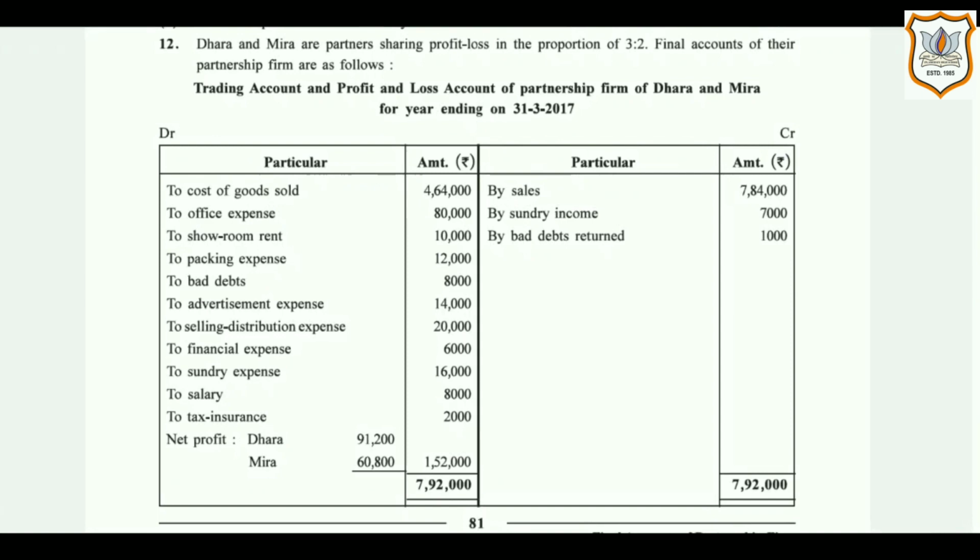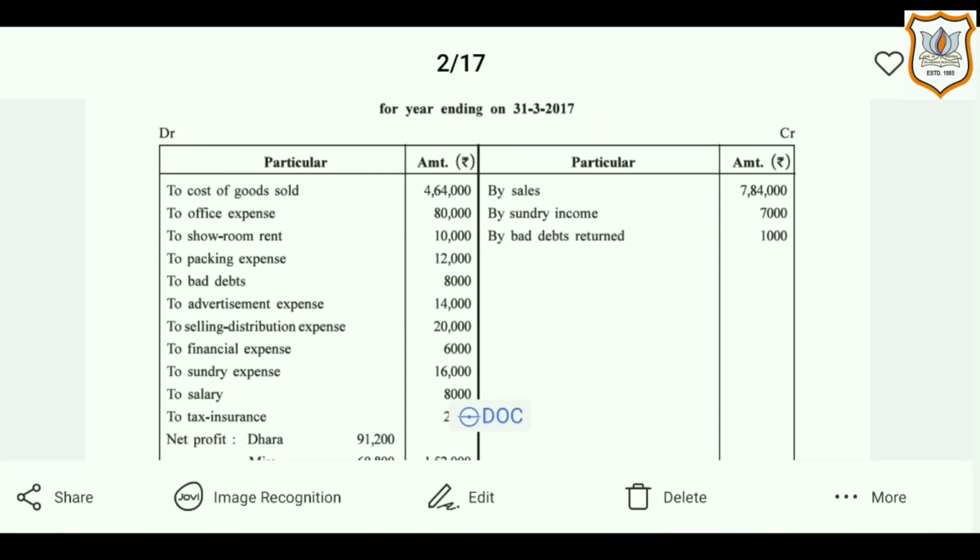Hello students, today we are going to do question number 12 from your textbook on page number 81. Here in this question, we are not given trial balance. Here we are given firm's final accounts, which includes trading account, profit and loss account and balance sheet, which firm had prepared. But after preparation of it, the firm has found that the effects of some of the adjustments are not given,